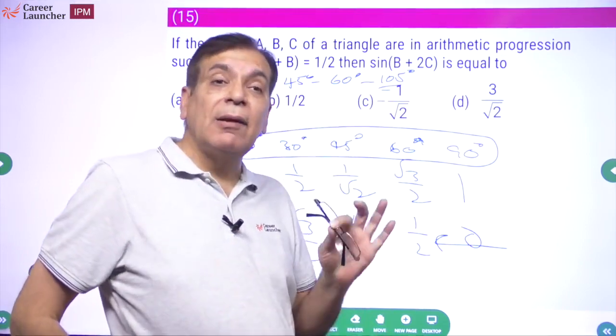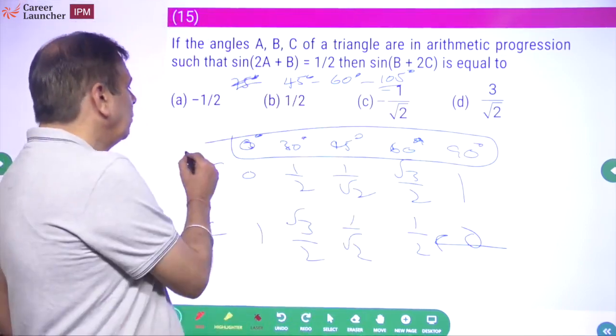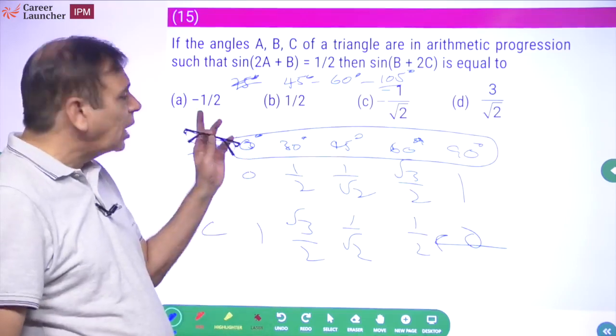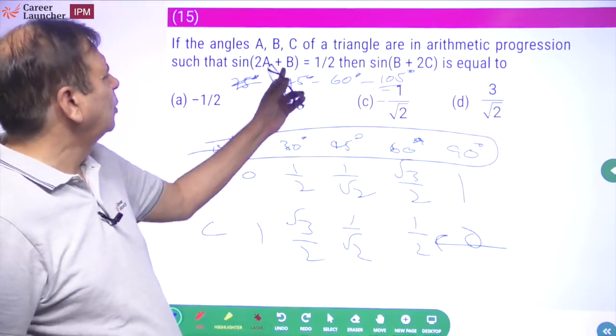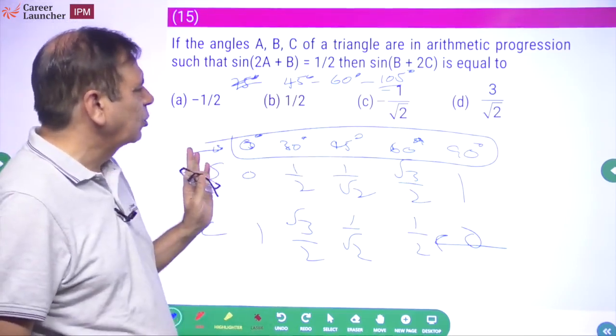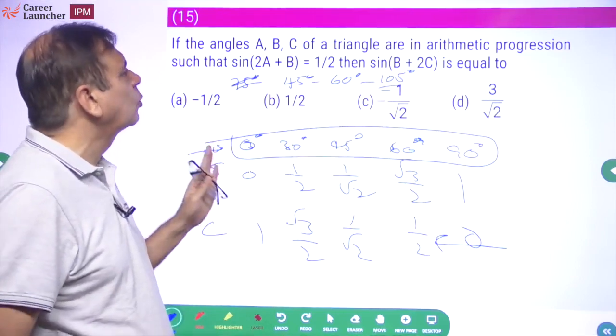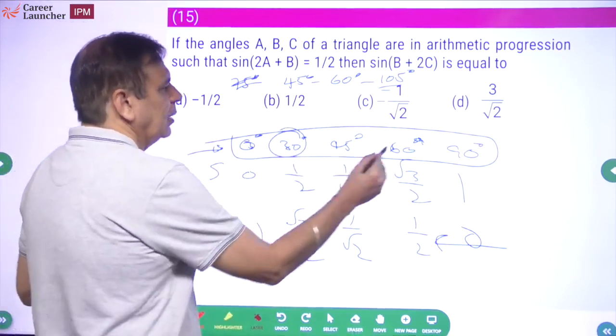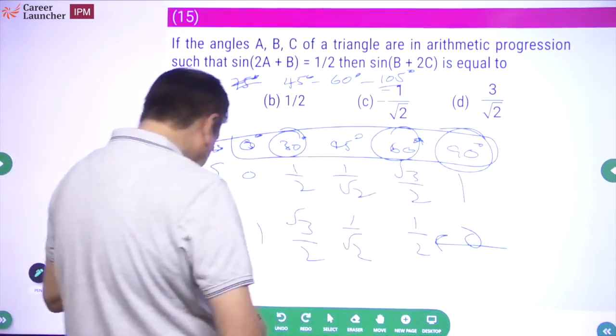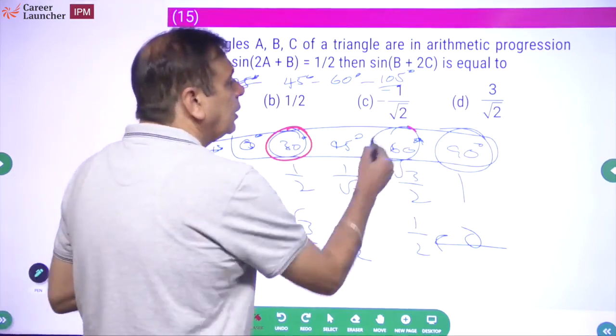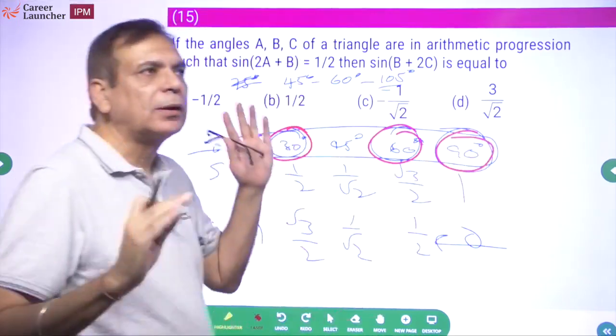Very rarely they will give you a question which will not have these particular values. So your starting point always has to be यार ये जो ABC है ना इसमें से हो सकता है. So most probably this is going to be a 30, 60, 90 triangle.